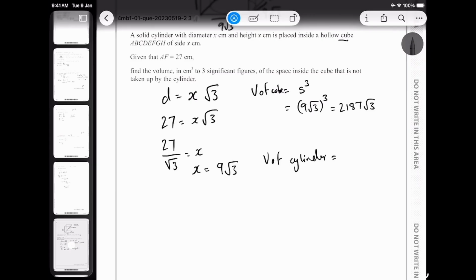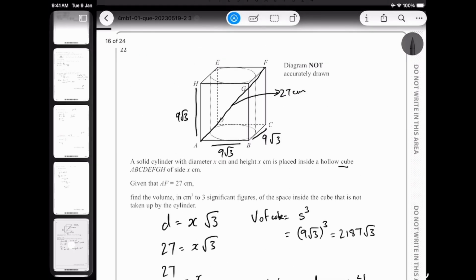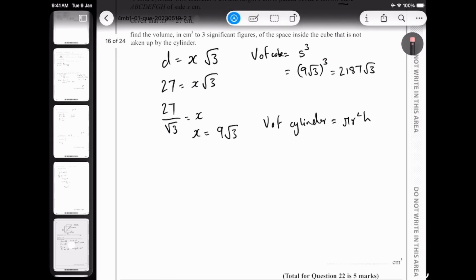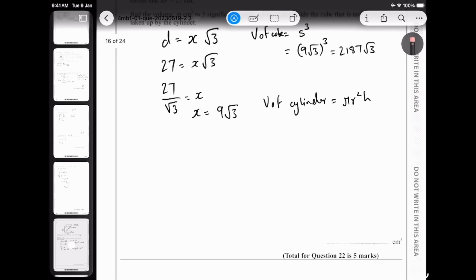All right, so we find the volume of the cylinder, and the volume of a cylinder is again very simple: pi r squared h, pi r squared h. Now, do we know the length of the radius? Yes, absolutely, because if you look carefully, we know this whole length. How do we know that? Because the sides are connecting, so we know the sides are equal, so the radius is going to be 9 root 3 divided by 2. So we find the radius is 9 square root 3 upon 2.